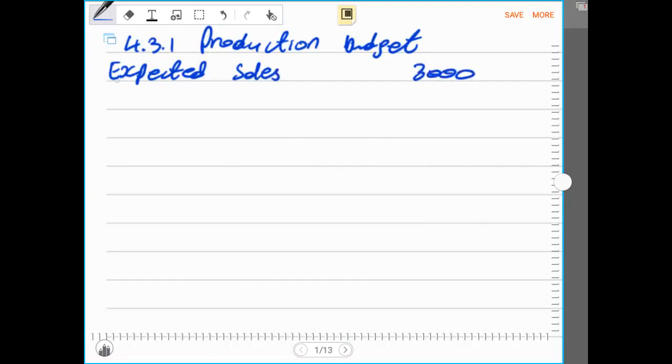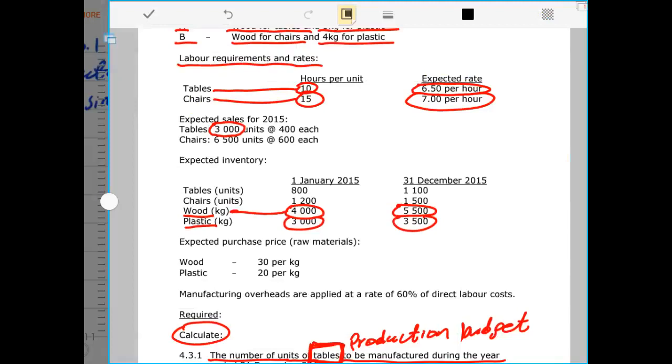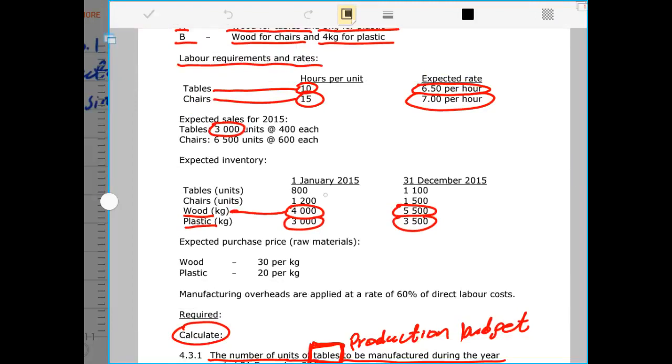Then we have to add the closing stock, because closing stock would have been there until the end of the year. The closing stock of the completed units is given in terms of tables. Remember, we are dealing with tables. Closing stock will be 1,100.